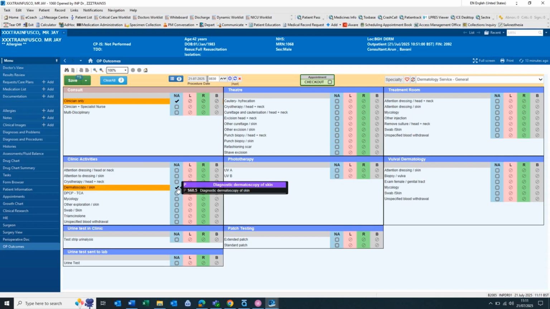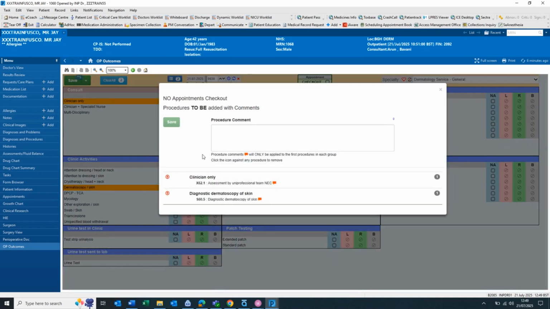If the procedure was completed on an area of the body, select the left, right, or bilateral option. The date and time of the procedure will appear at the top of the screen, and this can be amended if needed by using the arrows or the icons next to the date and time box. To save the procedures recorded, click the arrow next to Save. To add further comments in regards to the procedure, select Save with Comments. Use the flags below to deselect a procedure if required and type in your comments. Again, click Save.